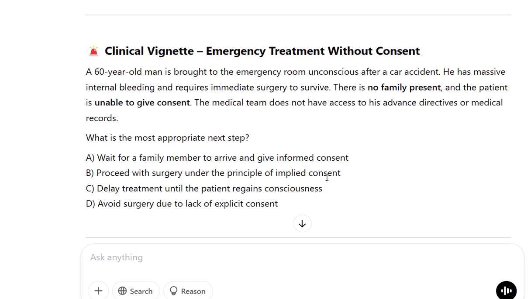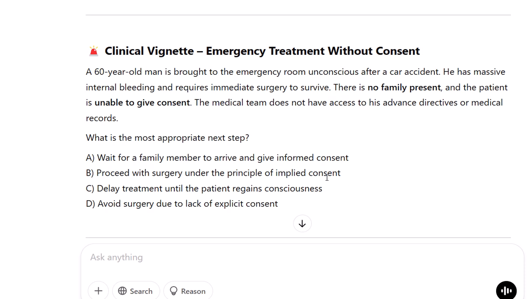A. Wait for a family member to arrive and give informed consent. B. Proceed with surgery under the principle of implied consent. C. Delay treatment until the patient regains consciousness. D. Avoid surgery due to lack of explicit consent.